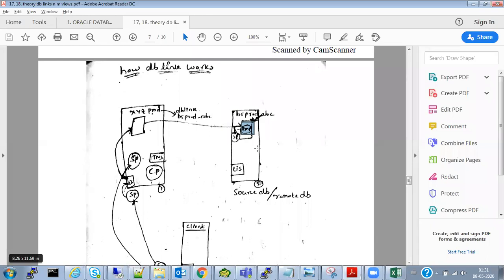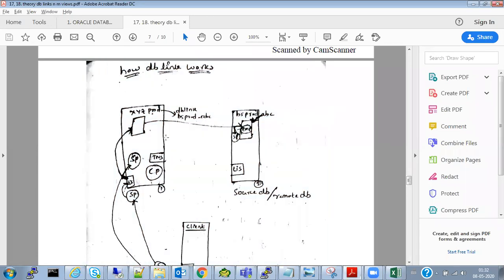So what it is doing: create table EMP. I'm creating a table EMP here as select star from EMP @database link name. So it will take this entire table and create it here with data. There are 10 rows in the EMP table, so obviously the 10 rows will be created here.